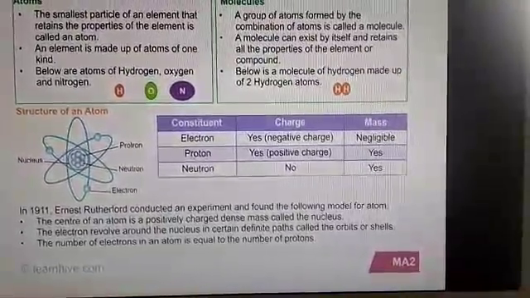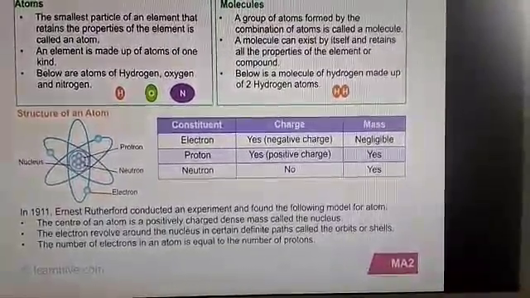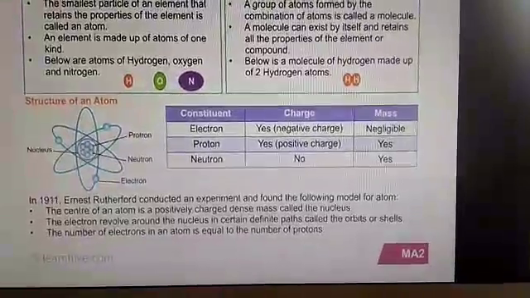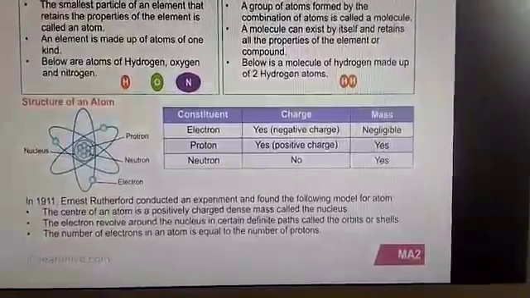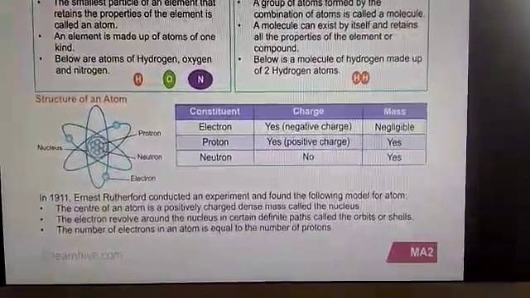See, electron: negative charge, mass is negligible. And proton: charge is positive and mass is 1. Neutron: no charge and mass equal to 1.